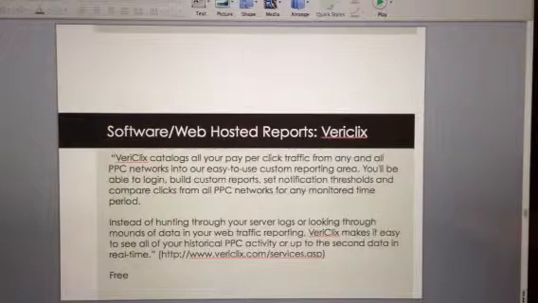Vericlicks I think is also good. This is free. This is real time. They have custom reports. You can set notification thresholds, and they compare your pay-per-click activity on different networks. So it's not just Google. If you set up on Yahoo, it can check that as well.